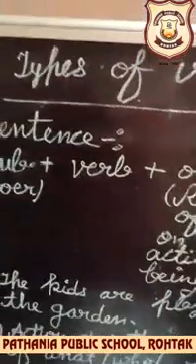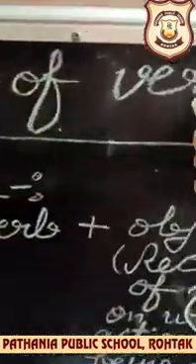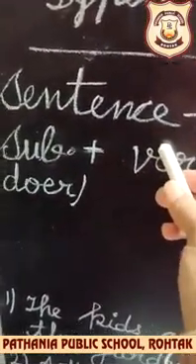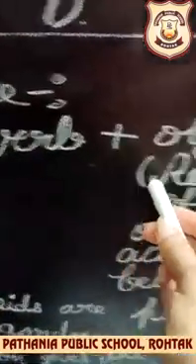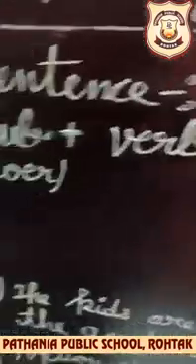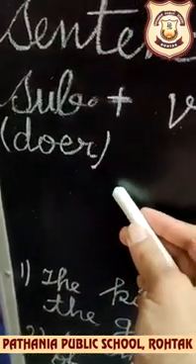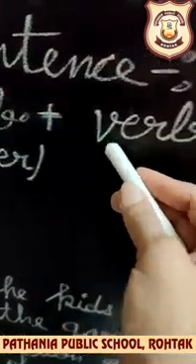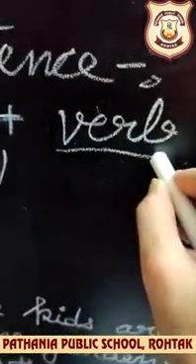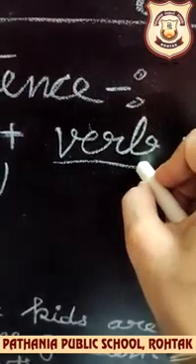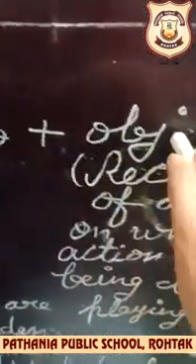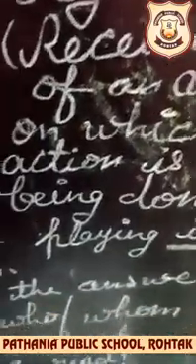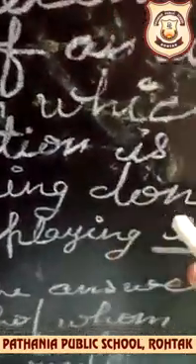Let's start this chapter, types of verb. See, in a sentence, the formation of a sentence is subject, verb and object. What is basically a subject? A subject is the doer of an action. Who does an action? That is called a subject. And what is a verb? As you know, verbs are action words. These are the doing words. Next, what is an object? An object is basically the receiver of an action, on which the action is being done.